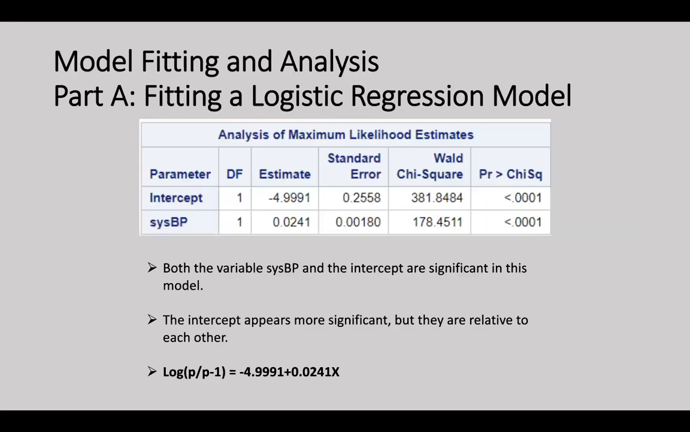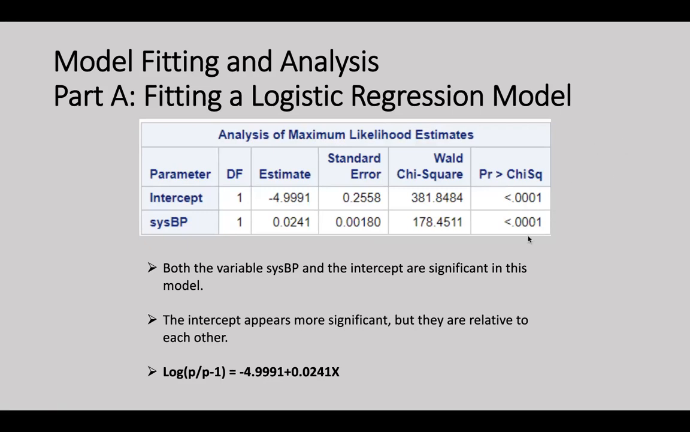The logistic regression analysis shows that higher systolic blood pressure is significantly associated with an increased risk of developing coronary heart disease. The parameter estimates table shows the estimated log odds of developing coronary heart disease when systolic BP is equal to 0 is negative 4.99. And for each 1 unit increase in systolic BP, the estimated log odds of the outcome increases by 0.024.